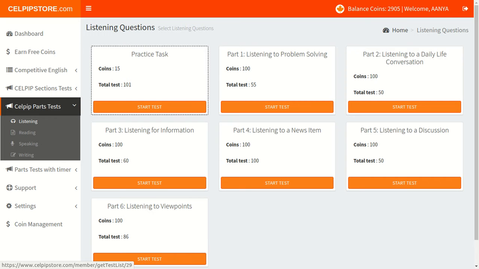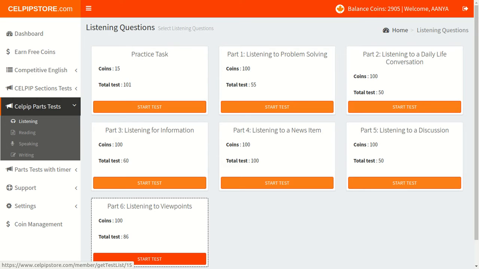The listening part has 6 practice tests and 1 practice task as well. The total time allocated for the listening section is 50 minutes. Please keep in mind that the passage will be played only once in the actual CELPIP test.